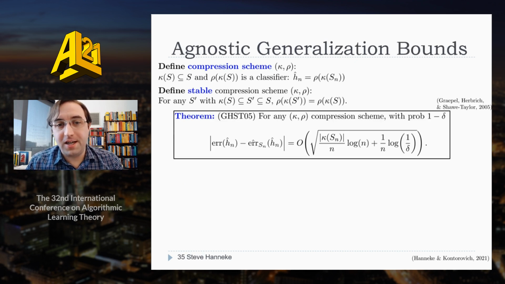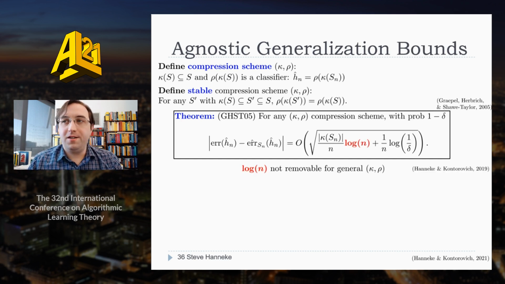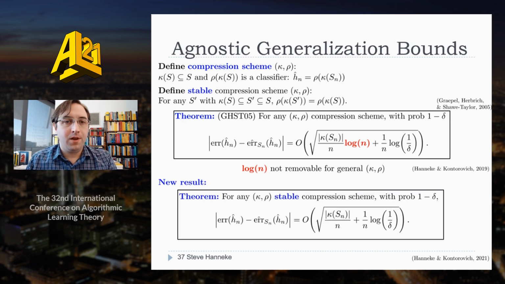Now there is a classic generalization bound for compression schemes, which looks like this. Basically, with probability 1 minus delta, the error rate and the empirical error rate differ by at most this bound, which is roughly the square root of the bound from the separable case. You see the bound has this log factor in it. And actually, in a paper at ALT 2019, we showed that for general compression schemes, this log sometimes can't be removed. But what we show in this work is that for stable compression schemes, the log can always be removed. So just like in the separable case, the log factor goes away for stable compression schemes.